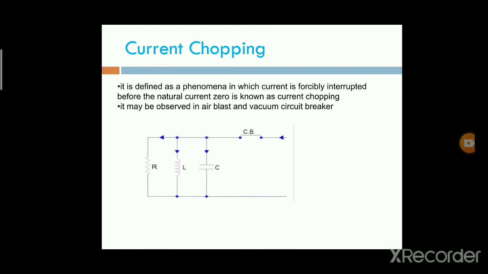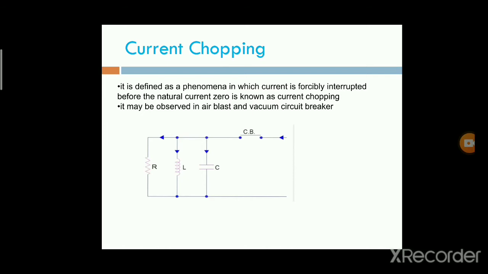In order to understand the current chopping phenomenon, consider that the same deionization force is applied by the circuit breaker for all values of short circuit current within the capacity of the circuit breaker, as in the case of an air blast circuit breaker and a vacuum circuit breaker.